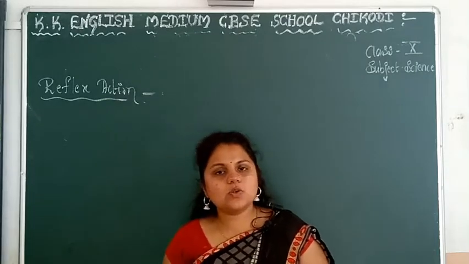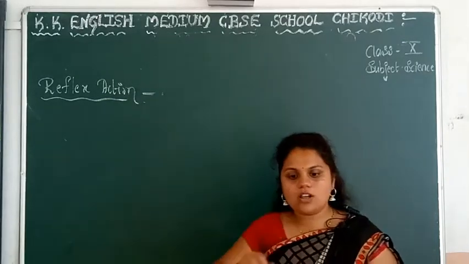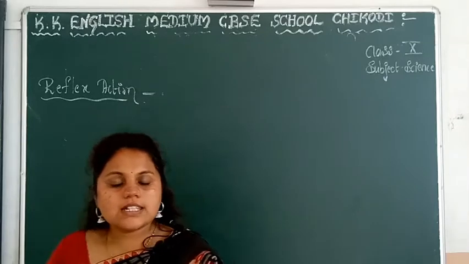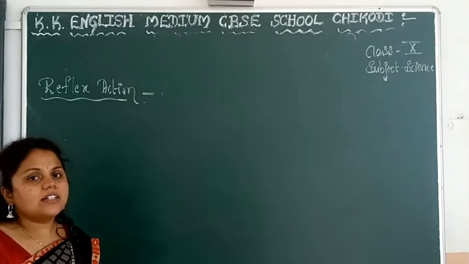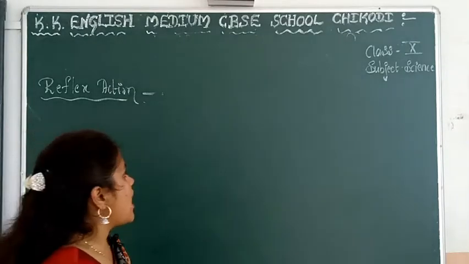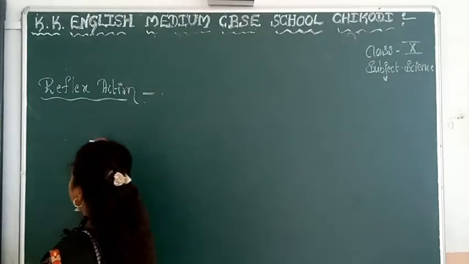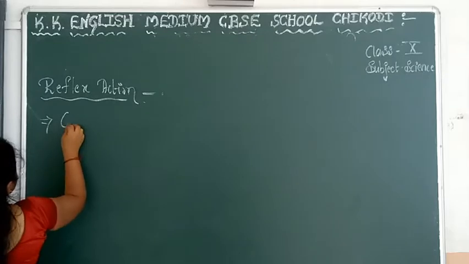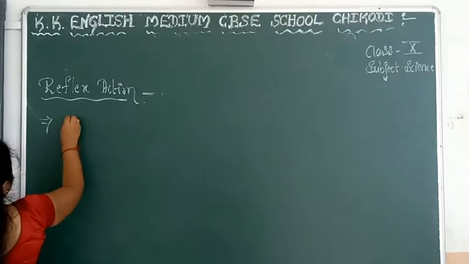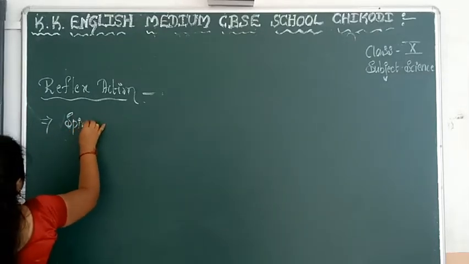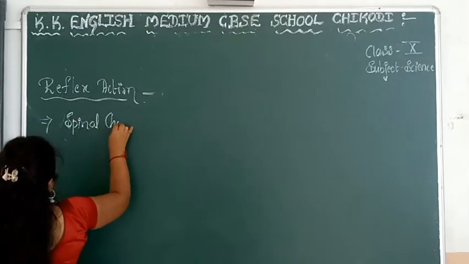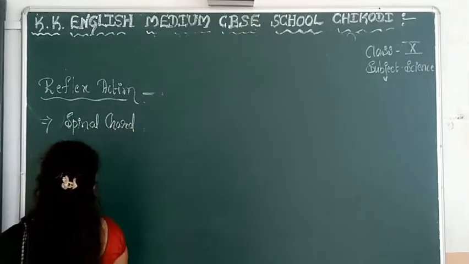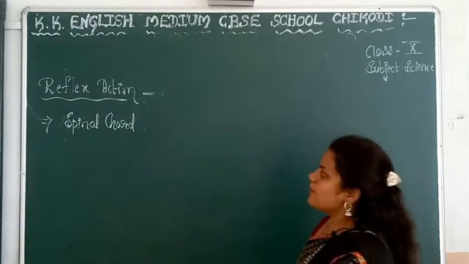which is passing through the central column. This is the center of the reflex action. So first, what is the part of reflex action? That is the spinal cord. Now I am going to draw the reflex action.